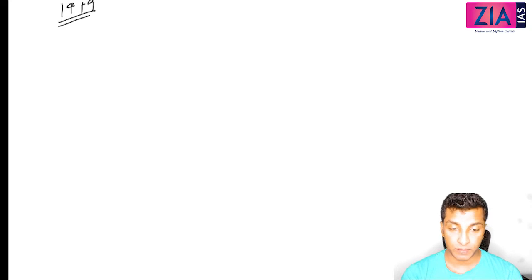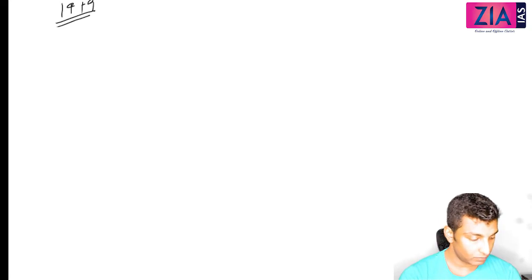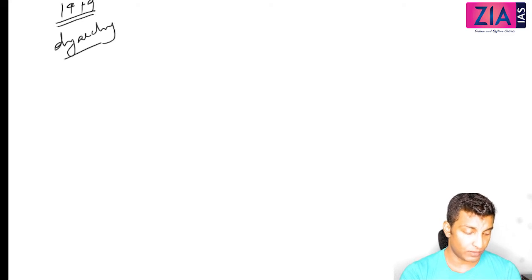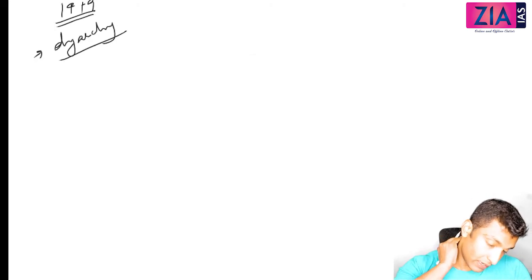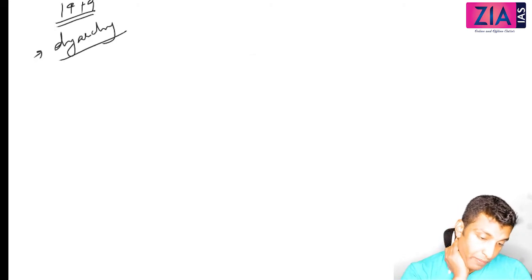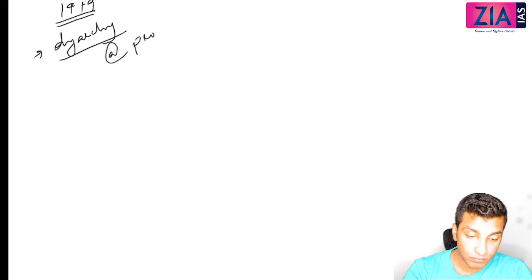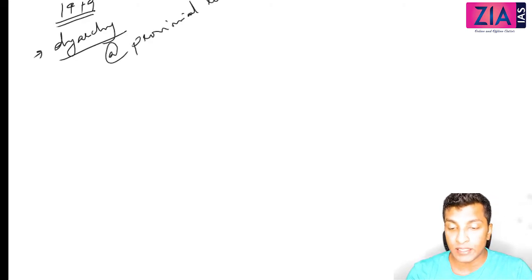What is the most important one here? Subjects, separation of power. You mean to say diarchy or what? No, this is more important. Separation of subjects. Yeah, but this diarchy is more important, okay? So diarchy was introduced at the provincial level. 1935, you will see this will be introduced at the central level, okay?